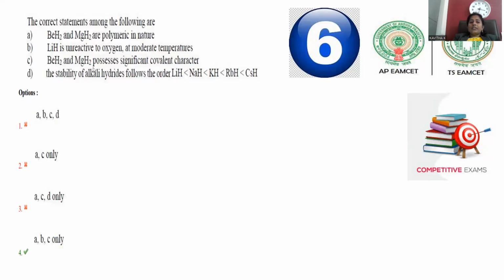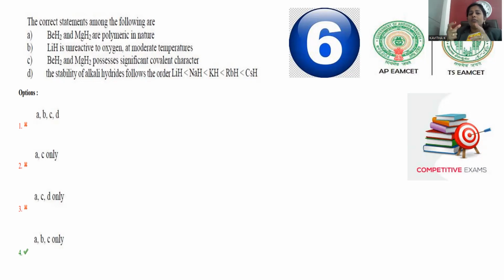Beryllium hydride and magnesium hydride possess significant covalent nature. This covalent nature can be explained by Fajan's rules. According to Fajan's rules, a smaller cationic size and a larger anionic size are preferable in order to form covalent character or covalent bond.